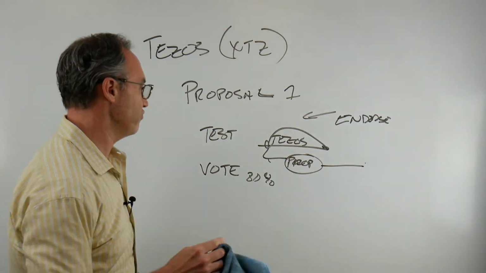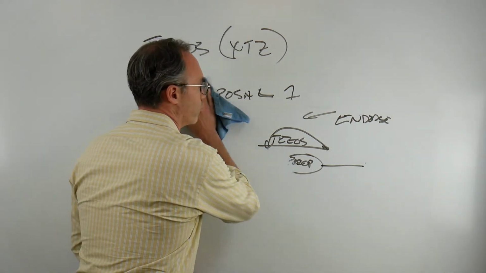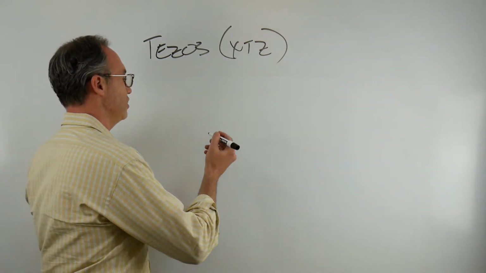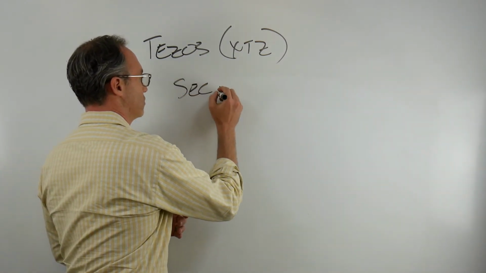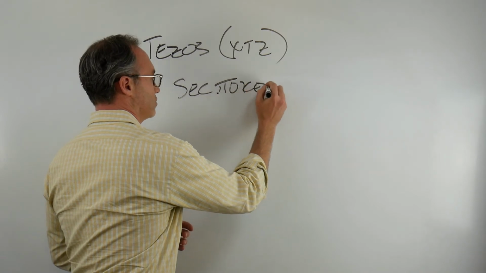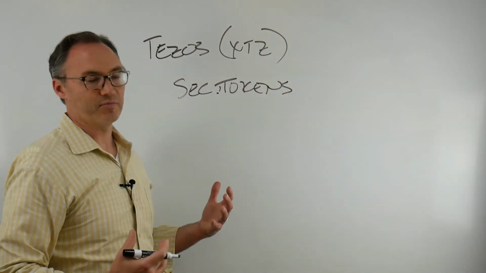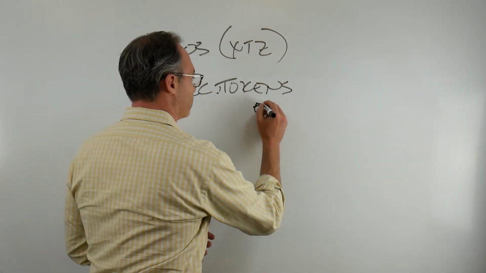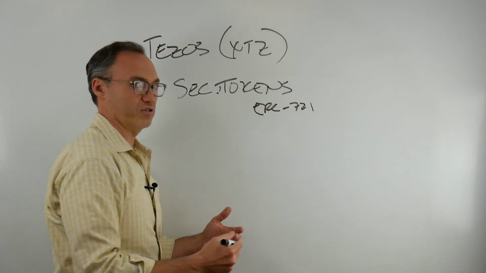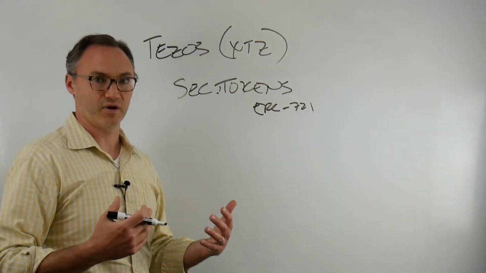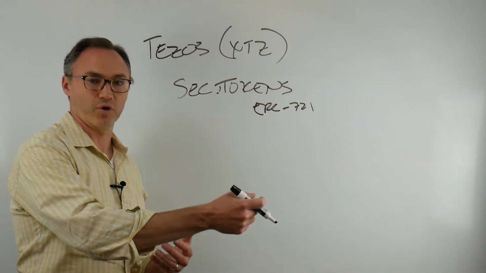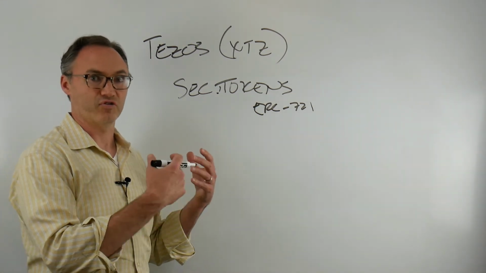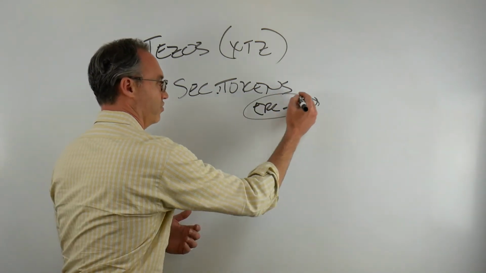Well, the fact that the self-amending ability along with the liquid proof of stake has drawn the issuers of security tokens, right? So security tokens kind of came to prominence on the Ethereum blockchain in the DeFi world, right? Where we had these ERC 721 tokens for the most part that represented something like real estate, and can now be exchanged using the 0x protocol or some of those other protocols on an exchange eventually after the token is issued. So this was a standard on the Ethereum blockchain.